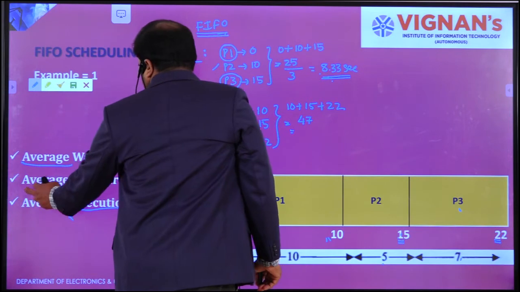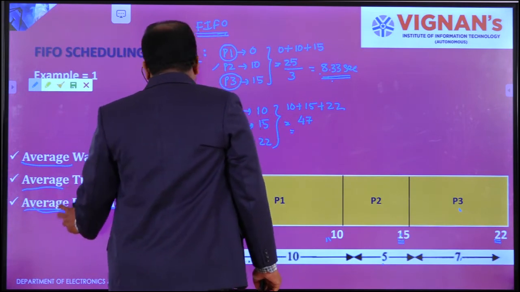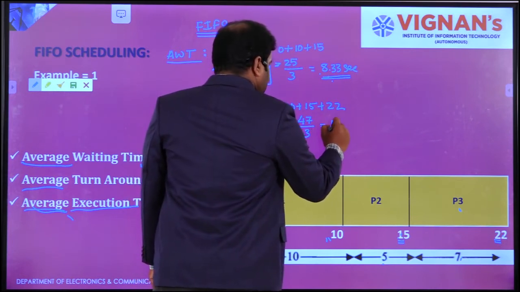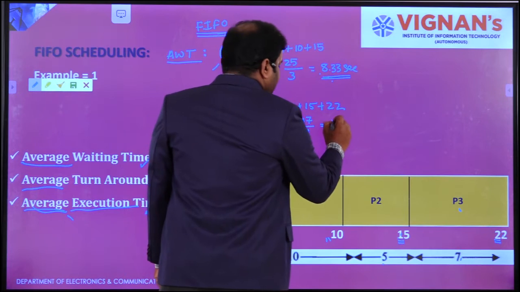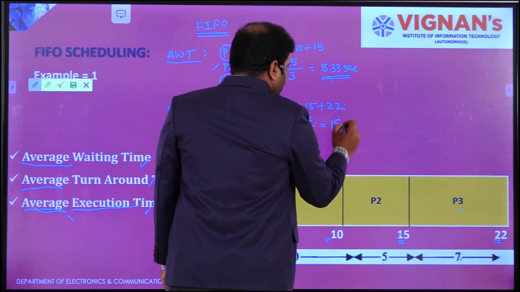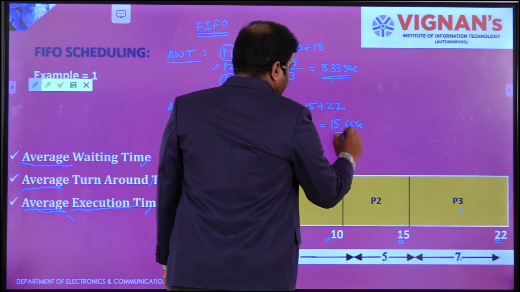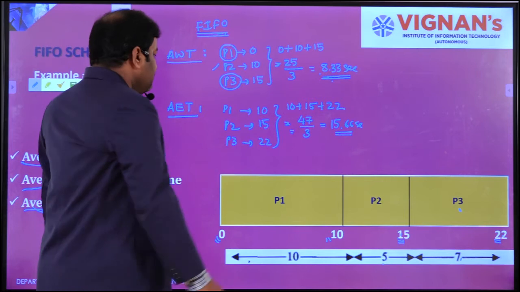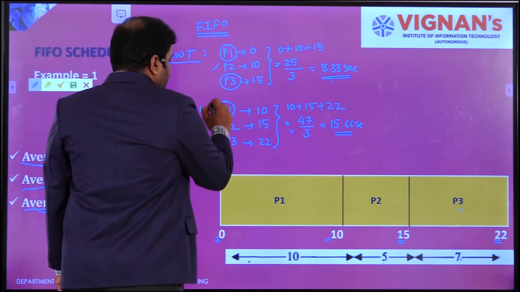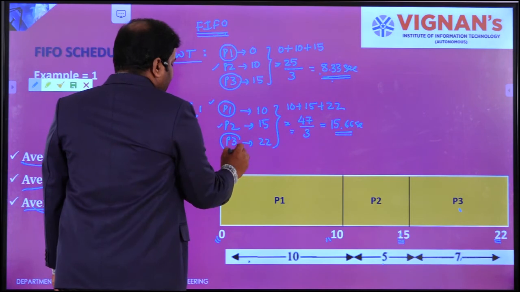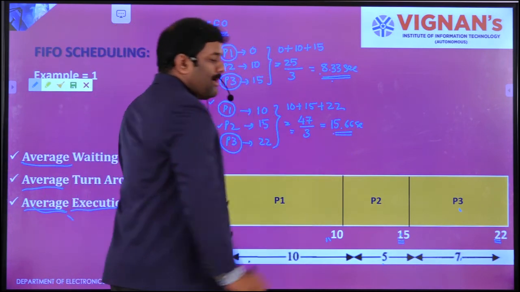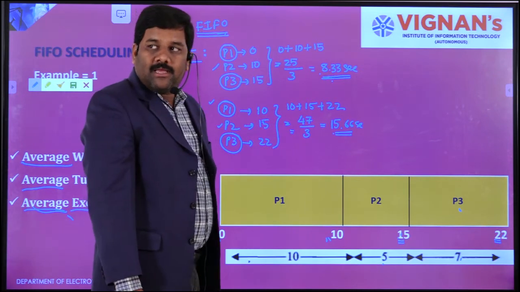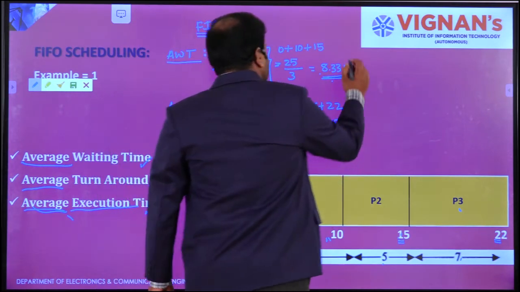But here I need to calculate the average execution time, so divide by 3. That gives 15.66 seconds. This is your average execution time of each process, meaning for P1, P2 and P3, on average 15.66 seconds will be taken by each process to complete its execution.